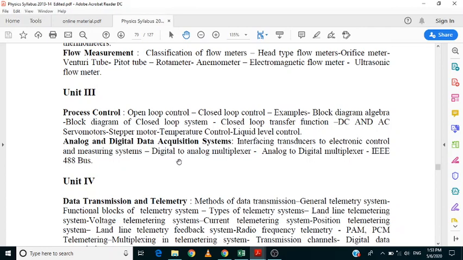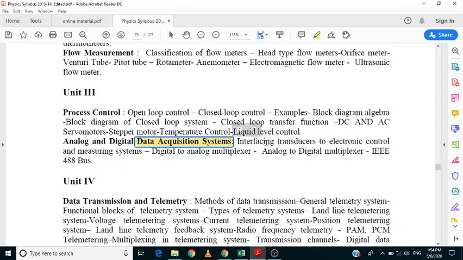Now if you go to the second half of the third unit, the short question they may ask is to define the data acquisition system. They will simply ask one short question like that, which I am highlighting. They may also ask about the different types of data acquisition systems.